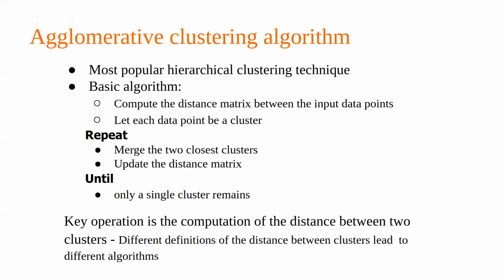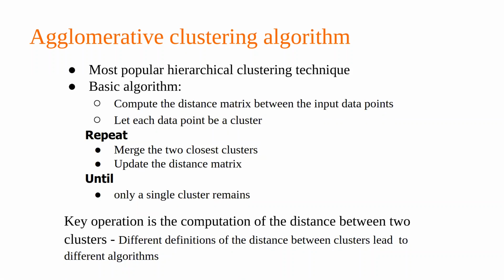And here agglomerative means that we are starting from the bottom. So we have different elements. We will compute the distance matrix, and those which are closer, we will start merging them. Suppose I have 5 different elements, the two closest ones, we'll merge into one group.